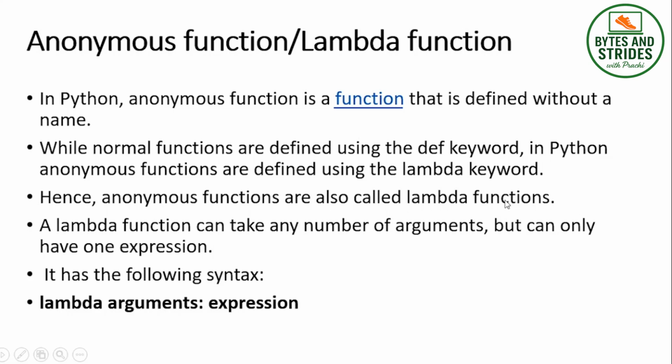Point to be noted: a lambda function can take any number of arguments, but it can have only a single expression. Here is the syntax: lambda, you give the arguments, colon, you give the expression.